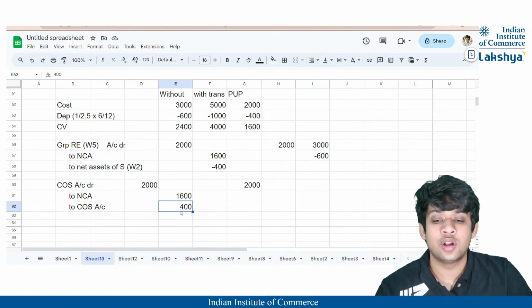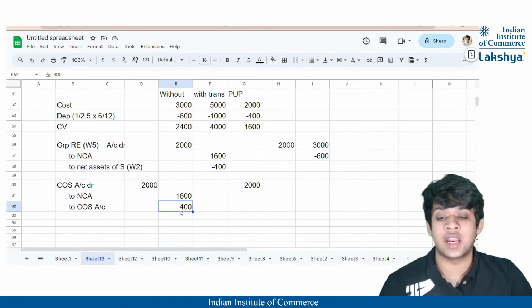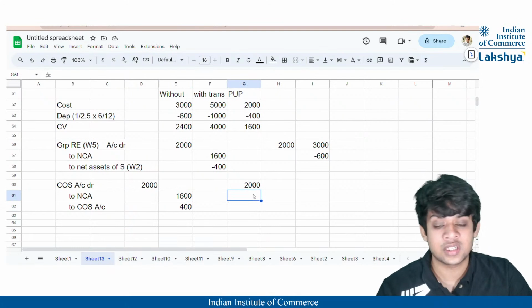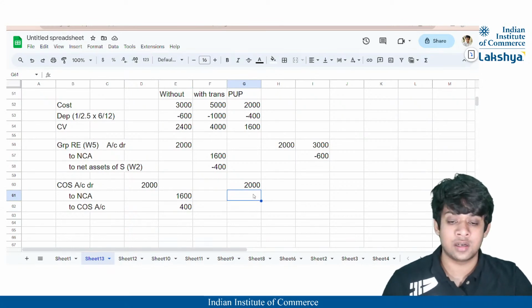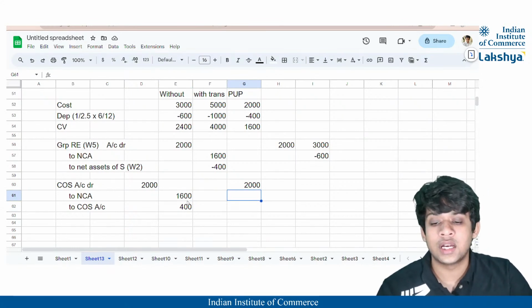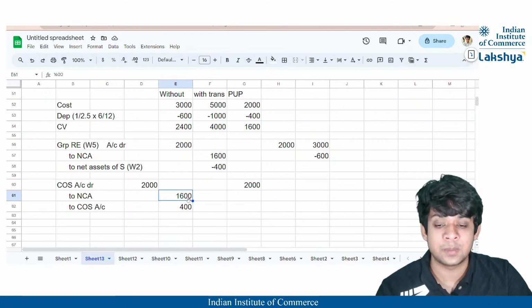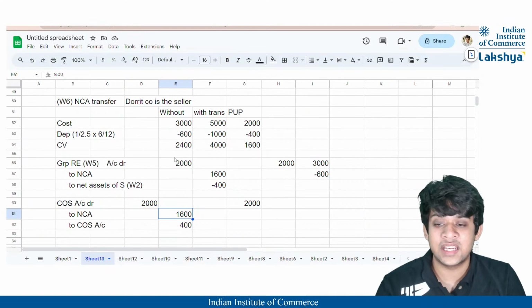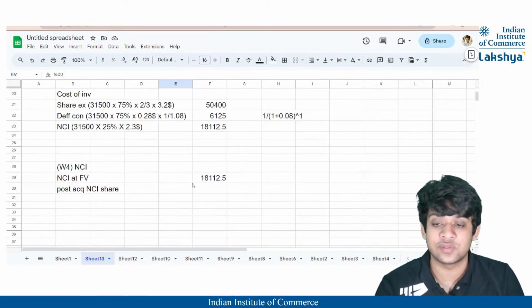But you have also charged excess depreciation, right? So that excess depreciation will be credited back. That means this 400 will be subtracted from the cost of sales. So the net adjustment in the cost of sales will be 1,600, right? And to non-current assets on the face of the statement of financial position, it shall be reduced by 1,600, right? This was the complete explanation of the non-current asset transfer.